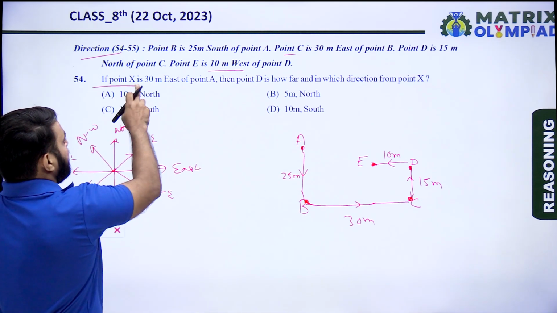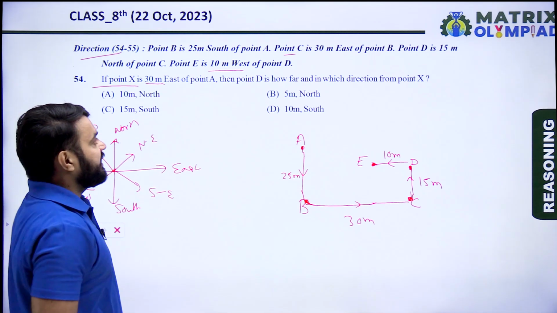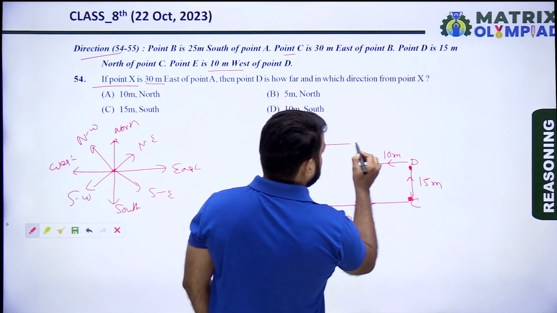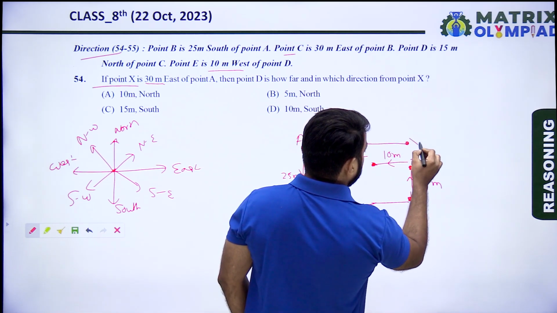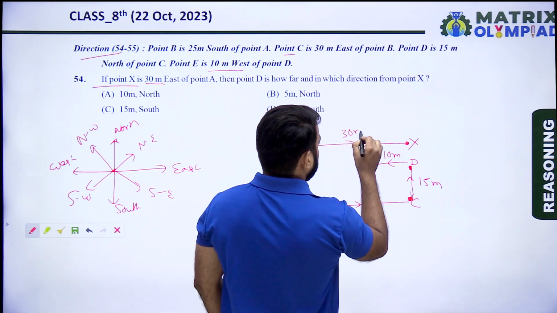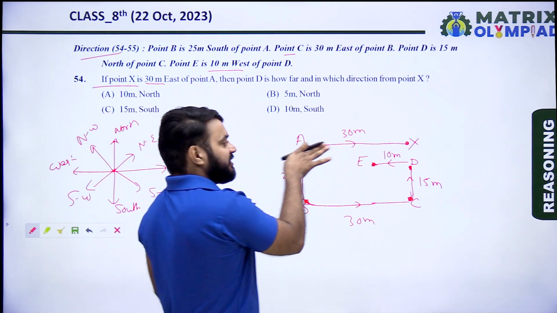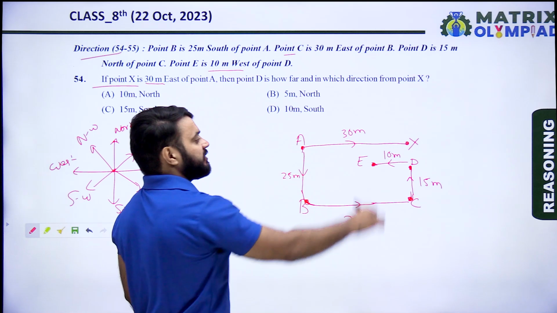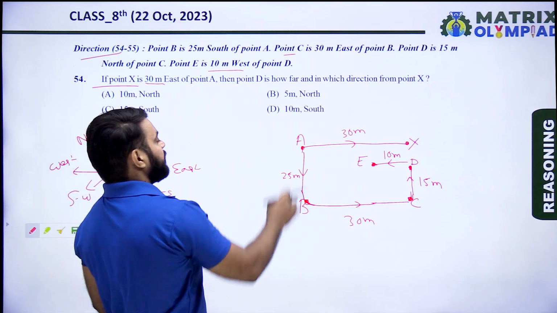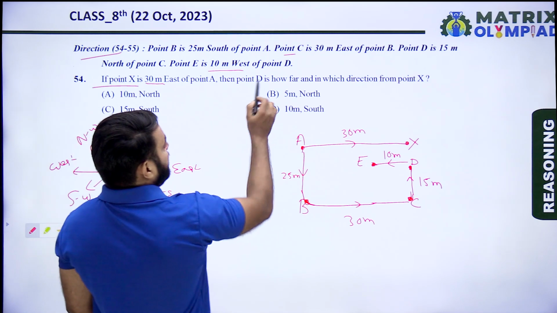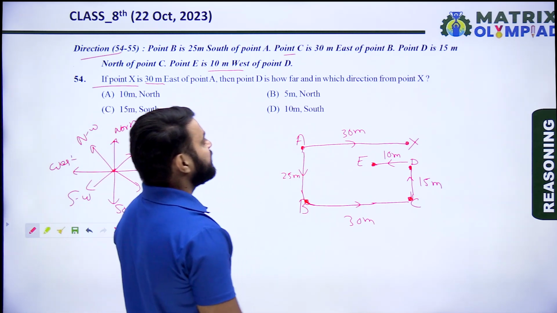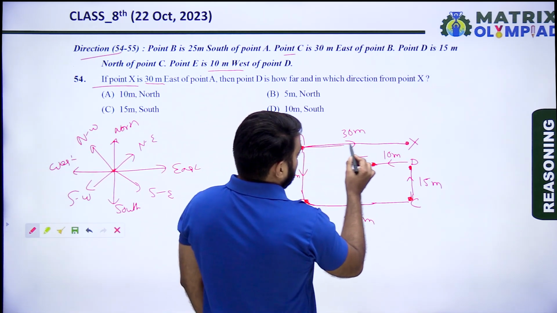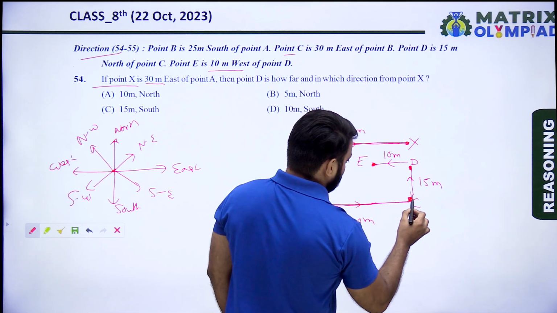If point X is 30 meters east of point A, so this is the east direction of A. So here is X, 30 meters east of A. Then point D is how far and in which direction from point X. So the value of this line is 30 and the value of this line is also 30.